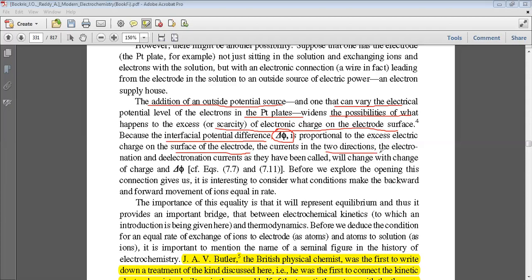The currents in the two directions, the electronation and the de-electronation currents, as they have been, will change the change of charge in this interfacial potential difference.